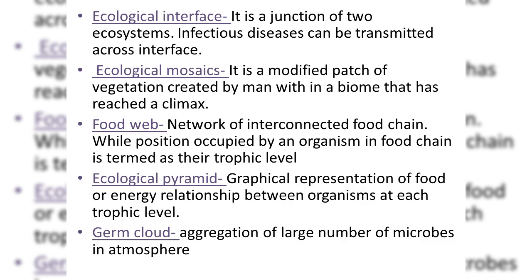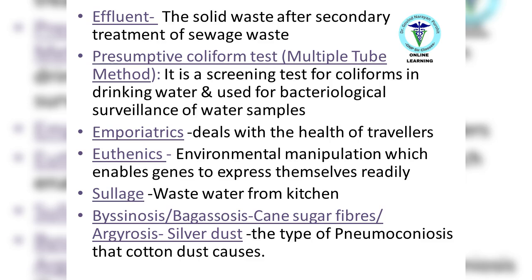Food web: network of interconnected food chains. The position occupied by an organism in a food chain is termed its trophic level. Ecological pyramid: graphical representation of food or energy relationship between organisms at each trophic level. Germ cloud: aggregation of a large number of microbes in the atmosphere. Effluent: the liquid waste after secondary treatment of sewage.